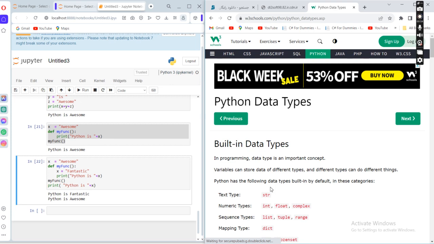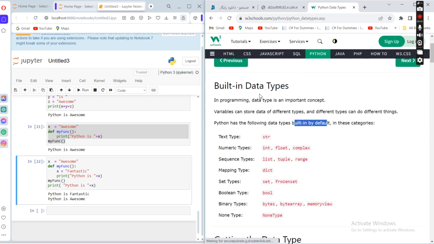For example, Python has the following types built in by default. They are already built in. They are not user defined, they are system defined. For text, we have the string data type. For numeric, we have integer, float, and complex. For sequence, we have list, tuple, and range. For mapping, we have dict, or dictionary type. For set types, we have set and frozenset. For boolean type, we have bool. For binary type, we have bytes. For none type, we have None. But the most important types are boolean, numeric, and text. These are the most important data types we have.